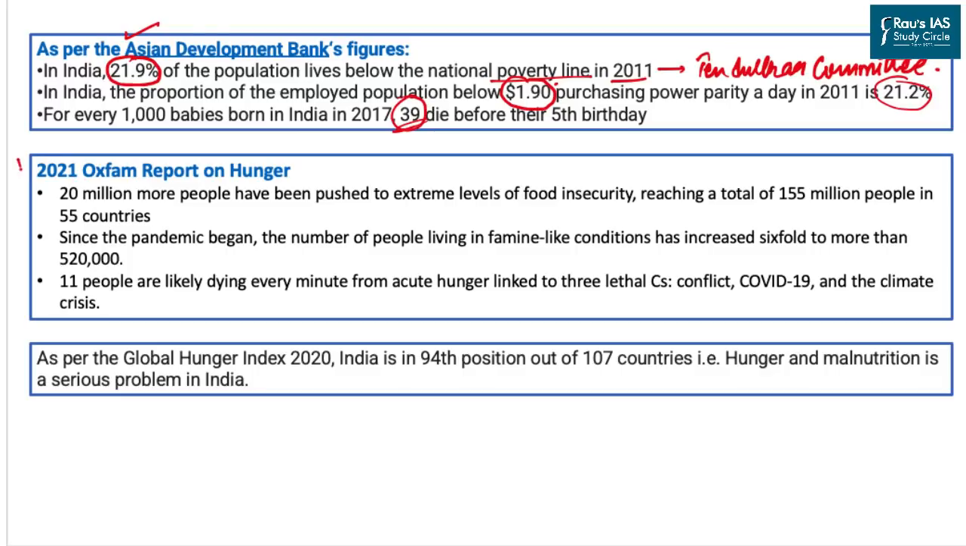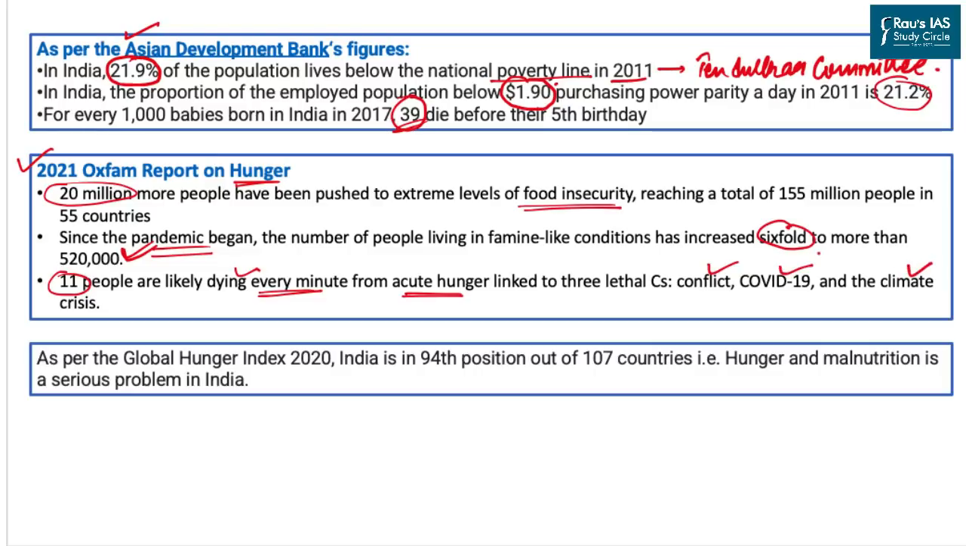On the other hand, the Oxfam report of 2021 on hunger says that 20 million people have been pushed into extreme levels of food insecurity because of the COVID-19 crisis. Similarly, as the pandemic has begun in the country, the number of people living in famine-like conditions has also increased sixfold, which is more than 520,000 across the globe, and this is the most extreme form of hunger anywhere in the world. And lastly, the Oxfam report says that 11 people are likely to die every minute from acute hunger because of conflict, COVID-19 and climate change.